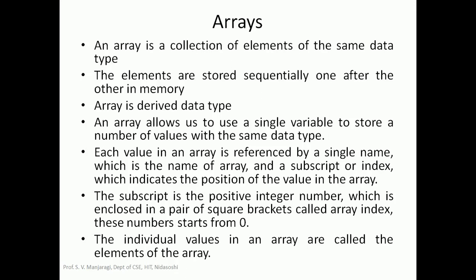For example, let us take a problem. Suppose that you want to write a program to find out the summation of two numbers. Then how many variables do you need to declare in the program? Actually, three variables are required. Two variables are used to store the two numbers, and one more variable is required to store the summation. Hence, to find the summation of two numbers, you need to declare three variables.